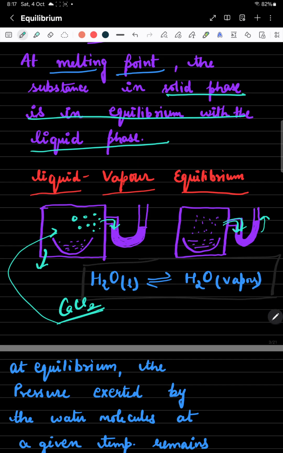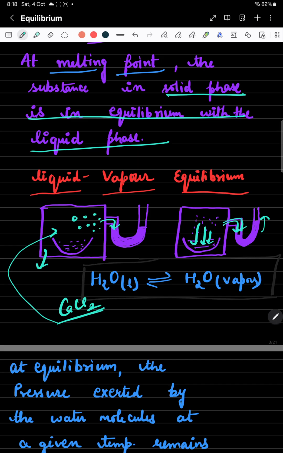Why? Because the pressure we are applying here is also constant. Why would this pressure become constant? Because water is converting to water vapors, but these water vapors cannot escape from this beaker. So these water vapors condense back, they lose their energy and convert into liquid.